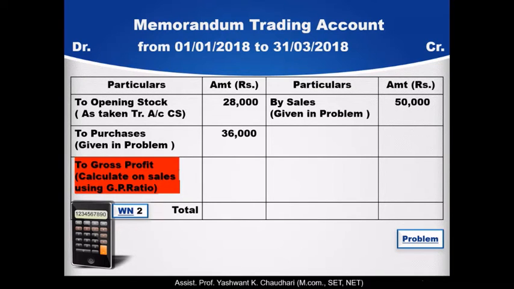Then to gross profit, and how will we find the gross profit? It is calculated on sales using the GP ratio. So we will see in the next step.